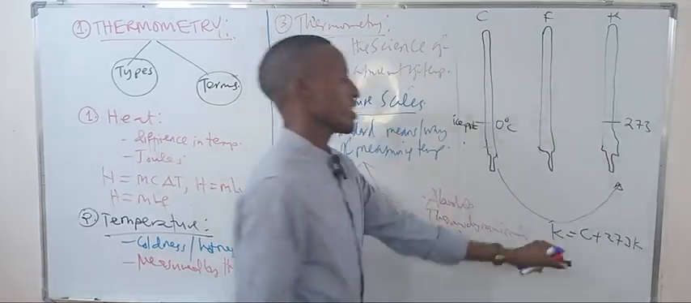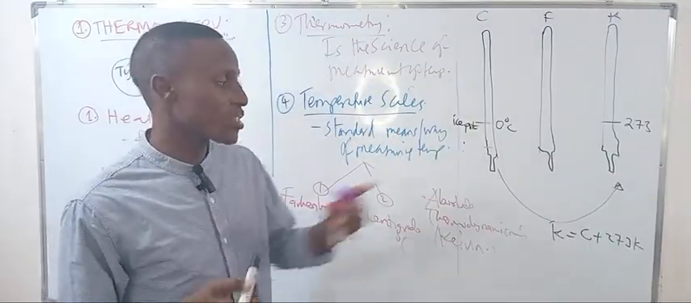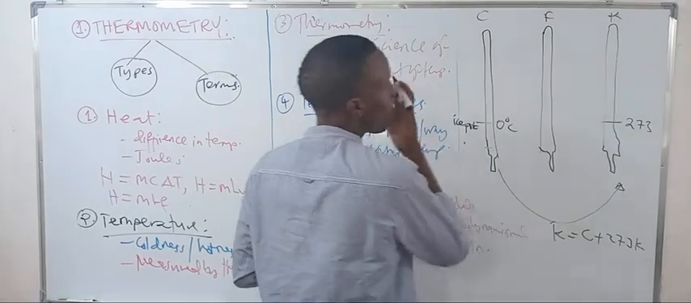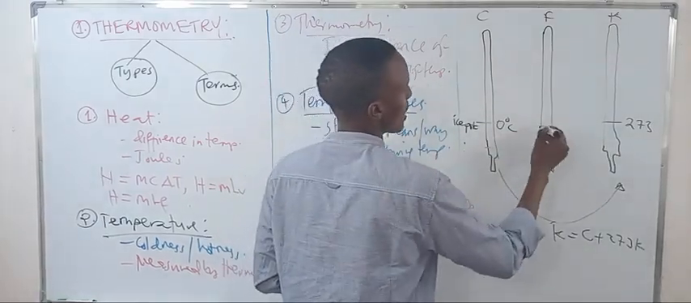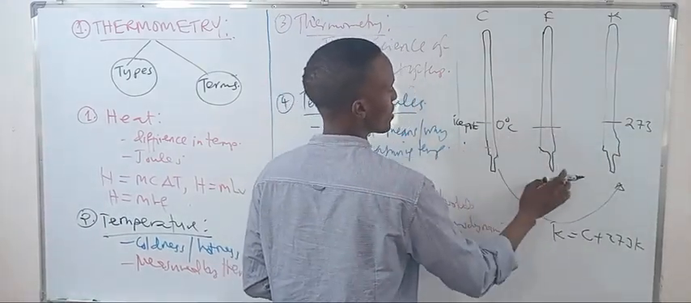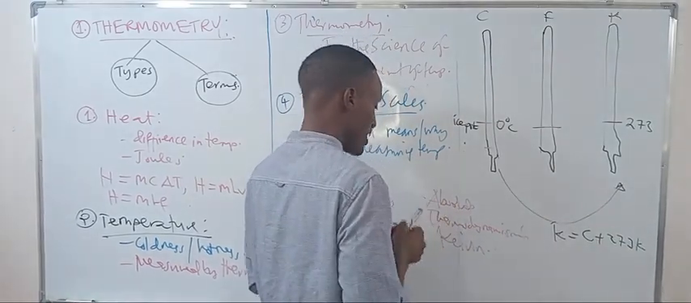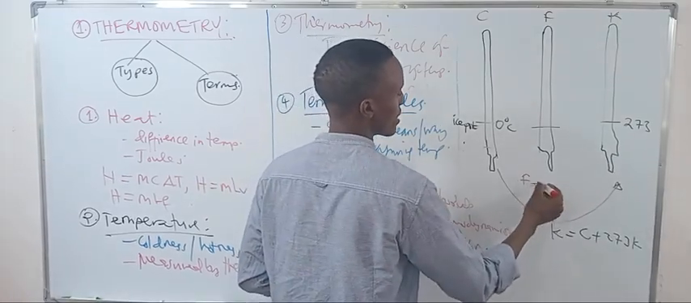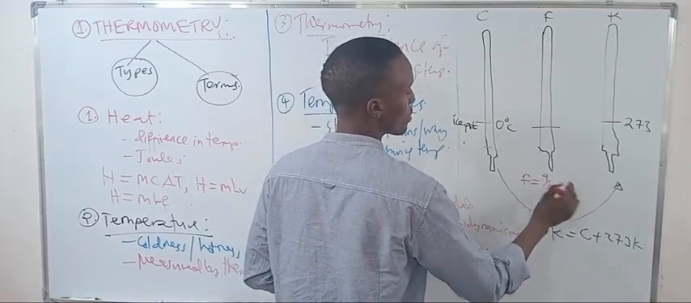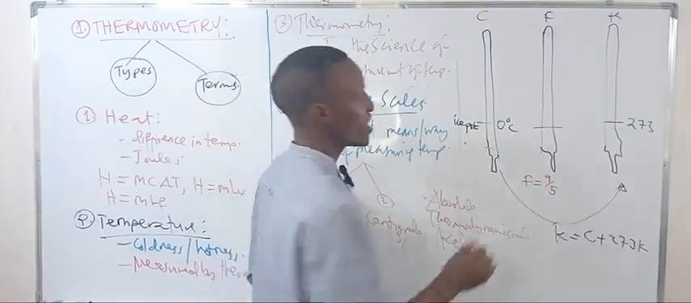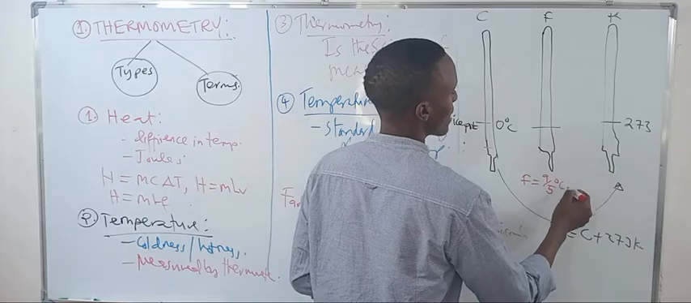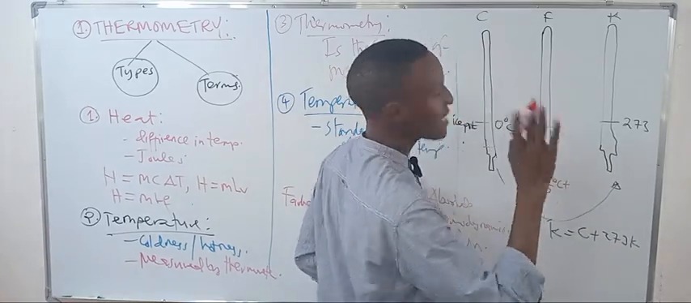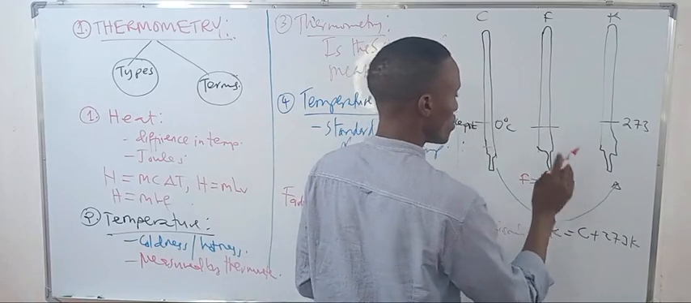So as to get the Kelvin, if you have the centigrade, you just add 273. But what does it relate with this one? If you have the centigrade and you want the relation between the centigrade and Fahrenheit, you just take 9/5, which is equal to 1.8, times degrees centigrade.